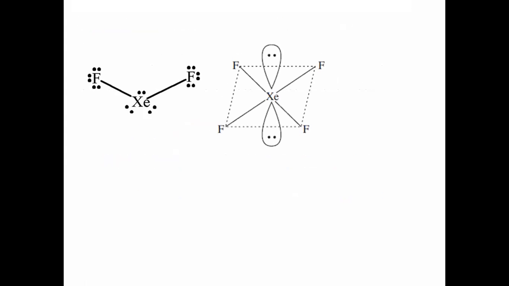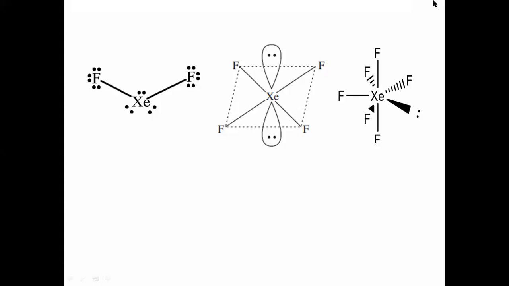Let us go for the next reaction. Before that, the structures. This is xenon difluoride, very simple. Then xenon tetrafluoride and xenon hexafluoride. If we discuss the geometry and hybridization of xenon, it will be easy to find out the expected geometry for each compound.